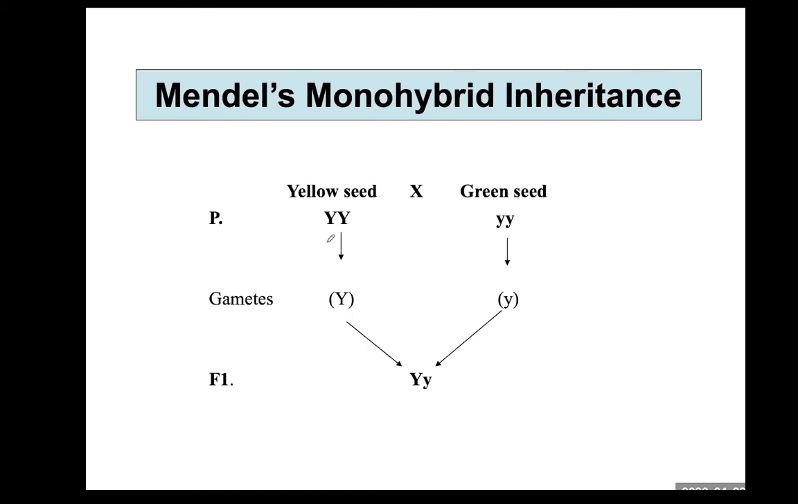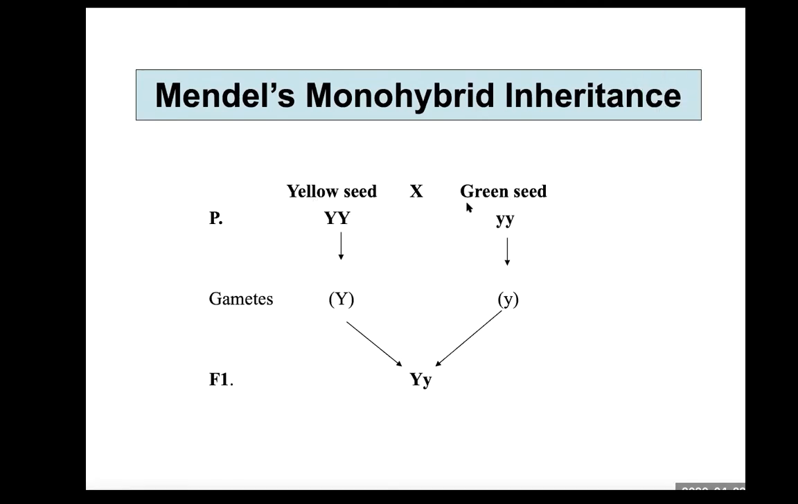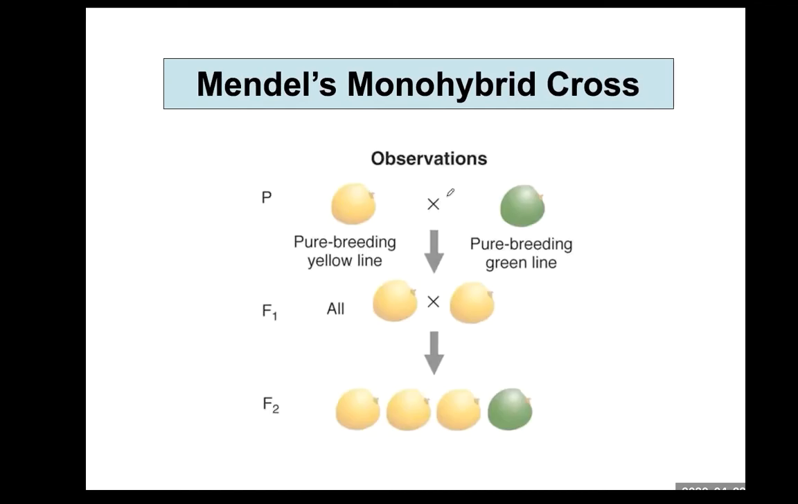So first, yellow seed. This is the parental generation. The pea plant producing yellow seed is crossed with the pea plant producing green color seed. Okay, so it's one character, therefore you have to use two letters. Yellow and green seed cross, and then you will have only yellow seed appear here. That means this yellow color is dominant, and therefore this one is recessive.